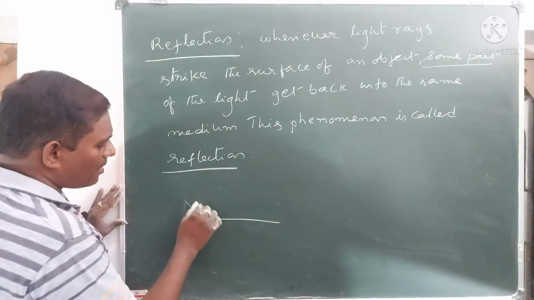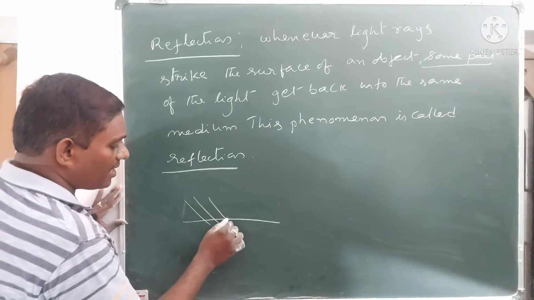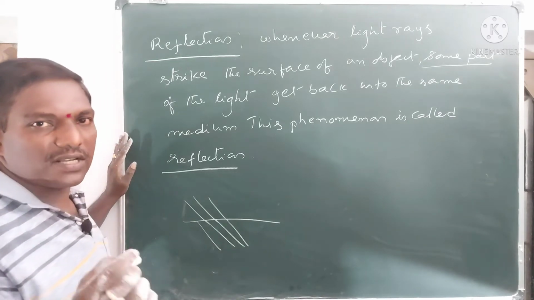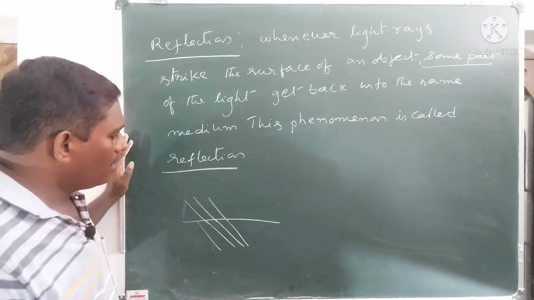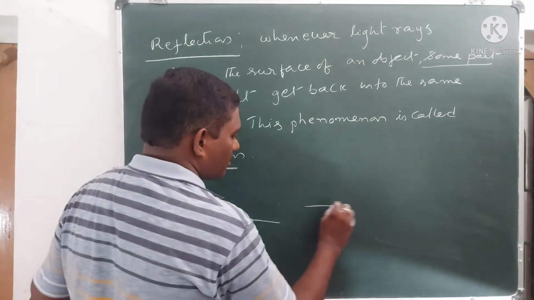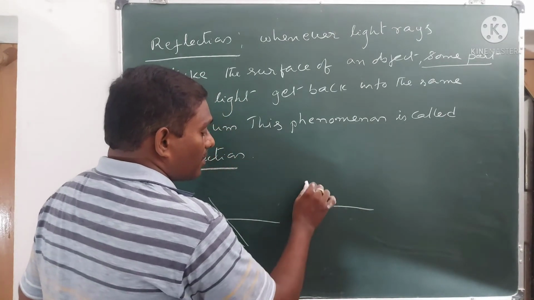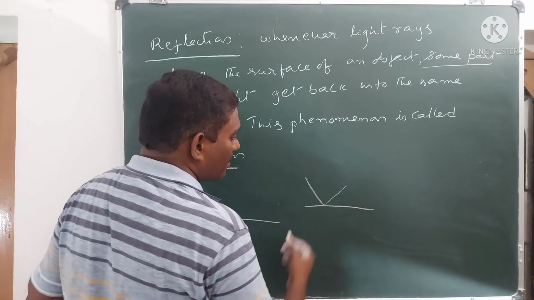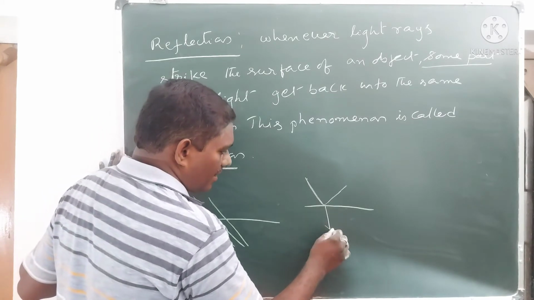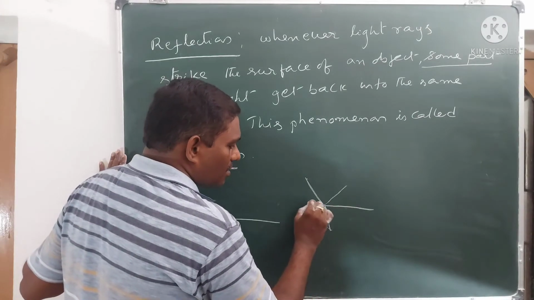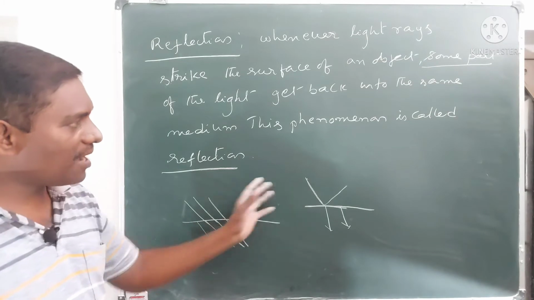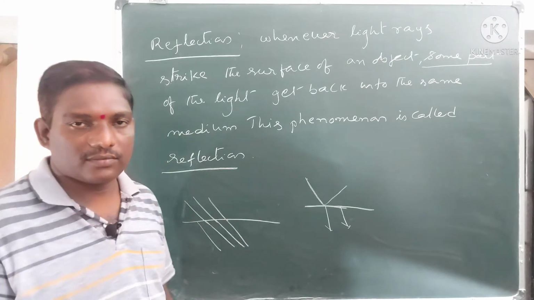So 95% and above, 95% of light is transmitted through that surface. So 1 or 2% of light may reflect. And if the surface is translucent, then a part of the light is getting back, partially reflected, and some part of the light is traveling through that surface and getting into the other side of the surface. So this is happening in the case of reflection.